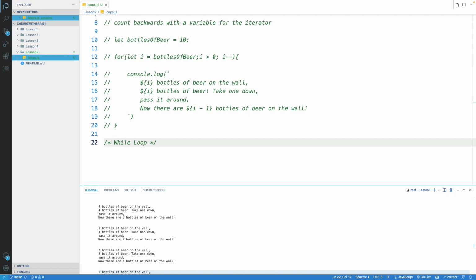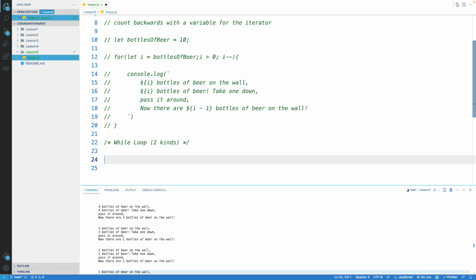And usually you use these loops when you don't have an exact number of times in mind of how many times you want the behavior to run, but you want to use some condition to determine what that is. There are two flavors of while loops. While loops are probably the most popular. So let's look at an example of a while loop and break that down first.